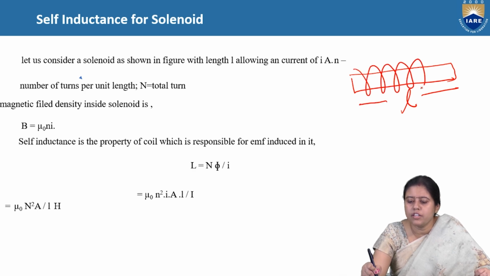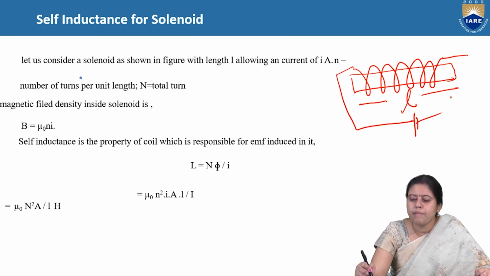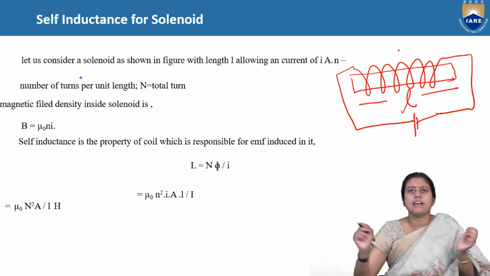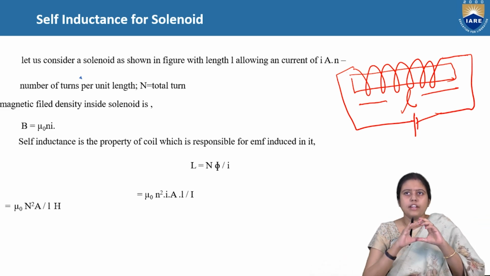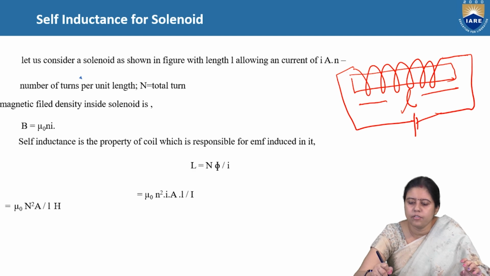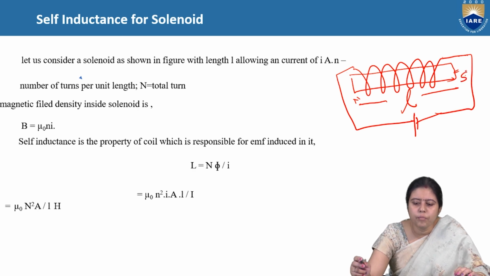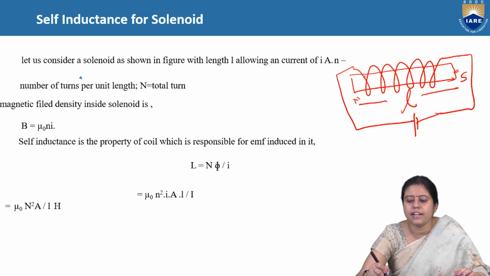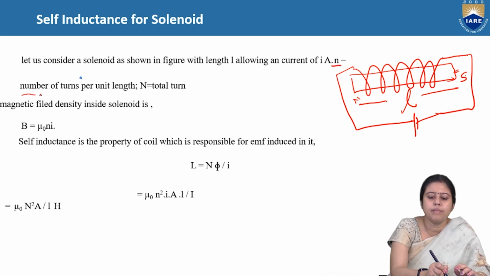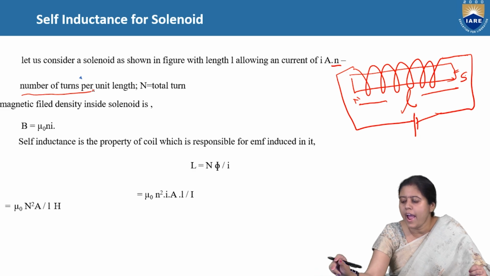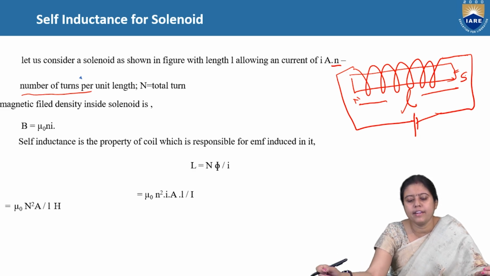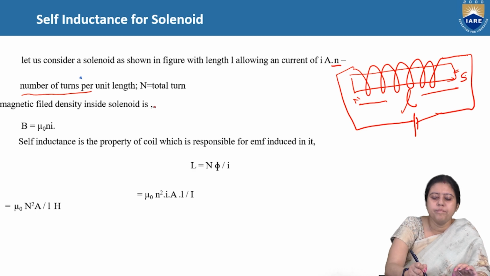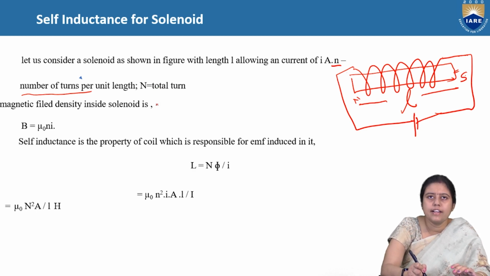What is the meaning of a solenoid? A solenoid means these two parts are mounted on a bar and the two sides are open-ended. For a toroid, the two sides are closed. Here you can see this one and this one are open-ended. Say this is our north pole and this is our south pole. Here small n is the number of turns per unit length, and capital N is the total number of turns.